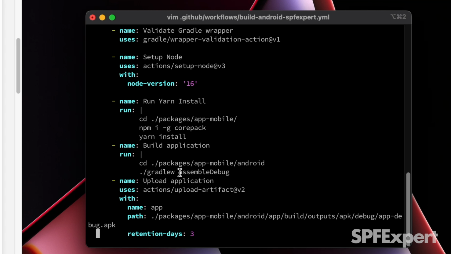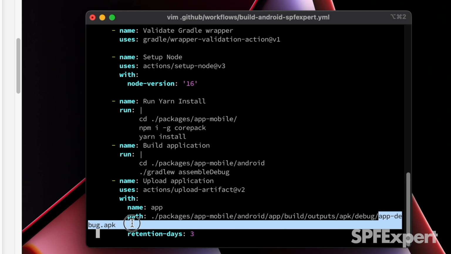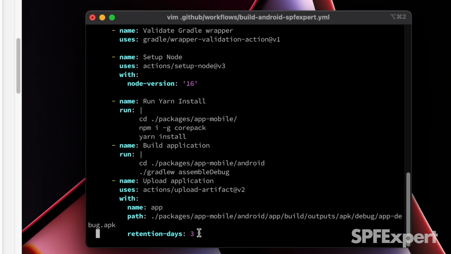And then the last step, it's optional, but I like to do this, is I'm going to go ahead and upload the application. You really need to pause for a minute to think through the terminology here. What this means is you're going to upload this particular artifact to the build process, and I'm going to call it app. And then here's the path to the artifact that I want to upload. So you can see here, this would be the debug version built by the Gradle process. And then we're going to retain that out there for 3 days.